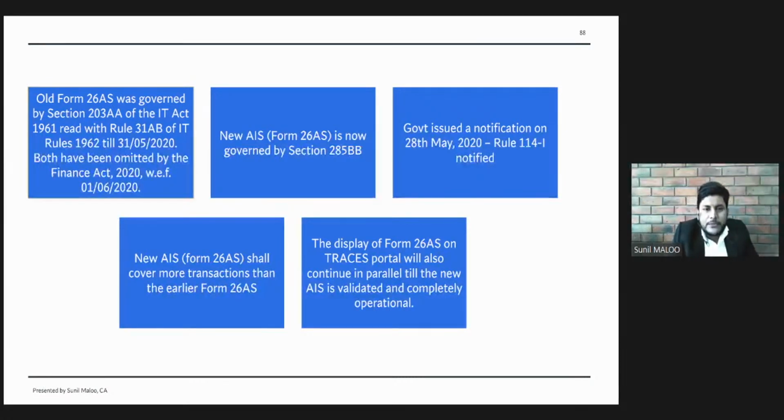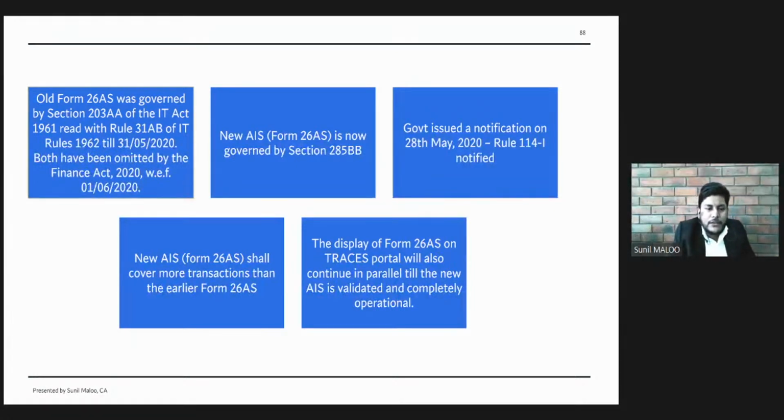So what is the summary of the entire discussion? The form 26AS that we are used to understanding and discussing is technically omitted by Finance Act 2020. And the new AIS, annual information statement, is also given the name form 26AS.